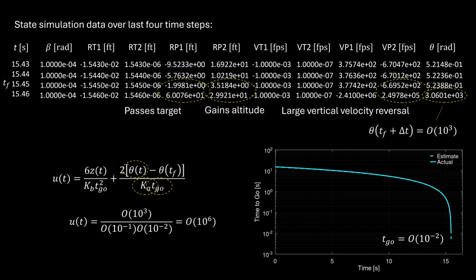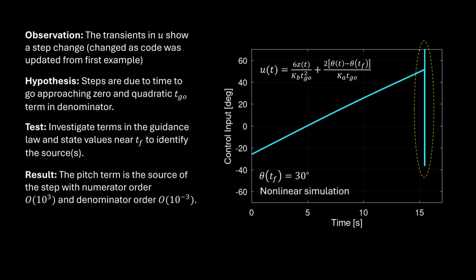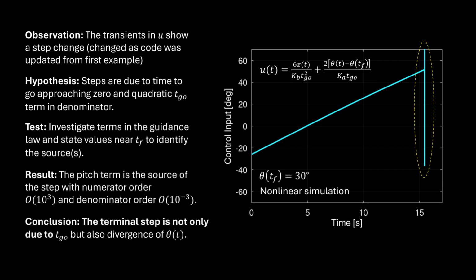Note in this time to go plot, our time to go estimate, which is just range over closing velocity, and the actual time to go, using 15.45 seconds, are in good agreement. Therefore, we found that time to go contributed, but was not the primary cause of the divergence. The spikes are caused by pitch angle divergence after the final time due to some unknown instability in the simulation.